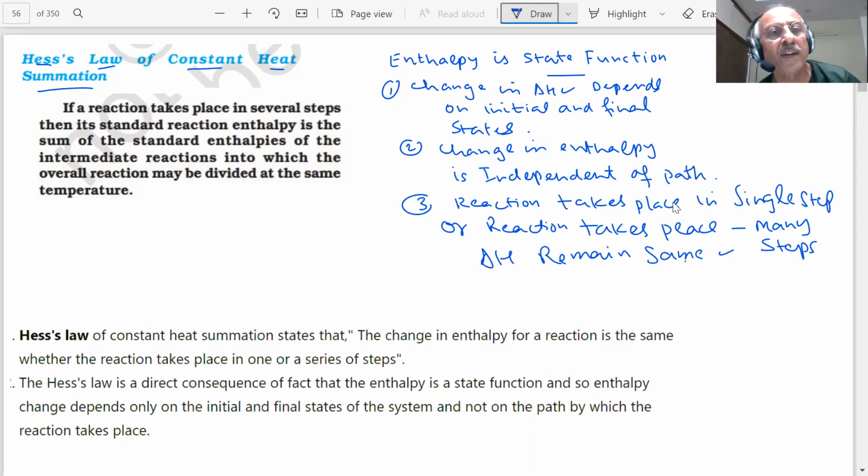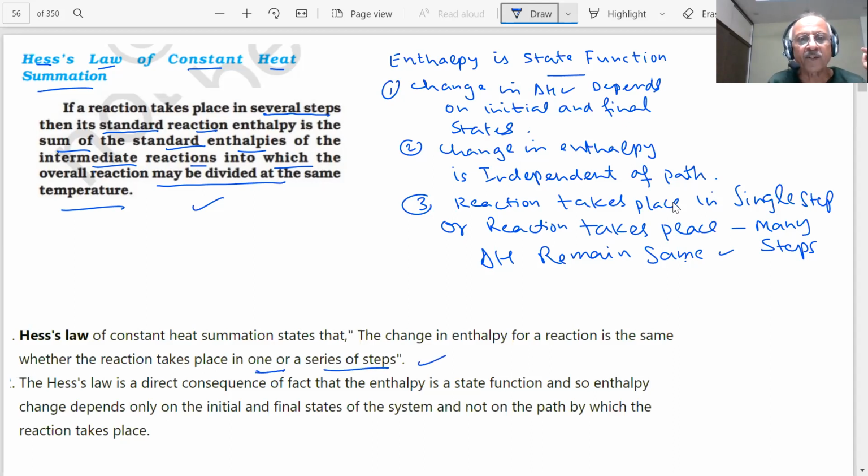What it says, students, is that if a reaction takes place in several steps, its standard reaction enthalpy is the sum of the standard enthalpies of the intermediate reactions into which the overall reaction may be divided, at the same temperature. Noted? Hess's law of constant summation states that the change in enthalpy for a reaction is the same whether the reaction takes place in one or a series of steps.